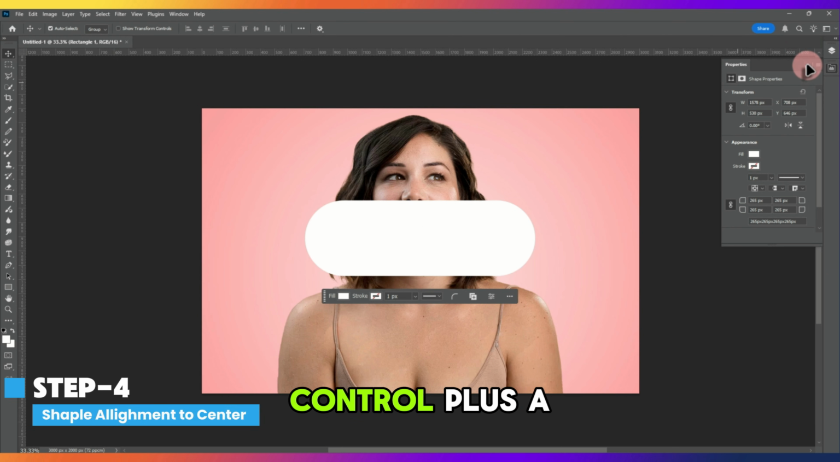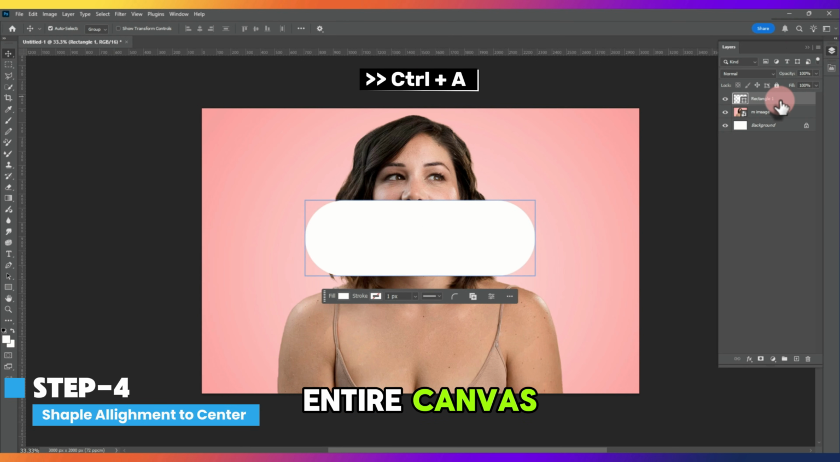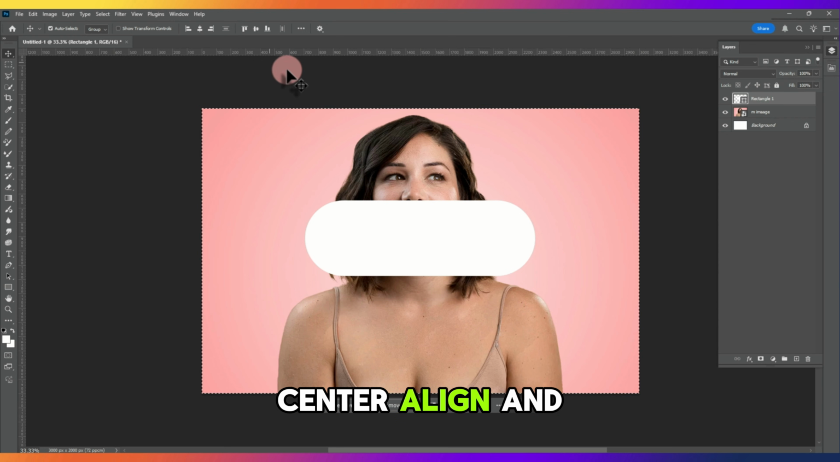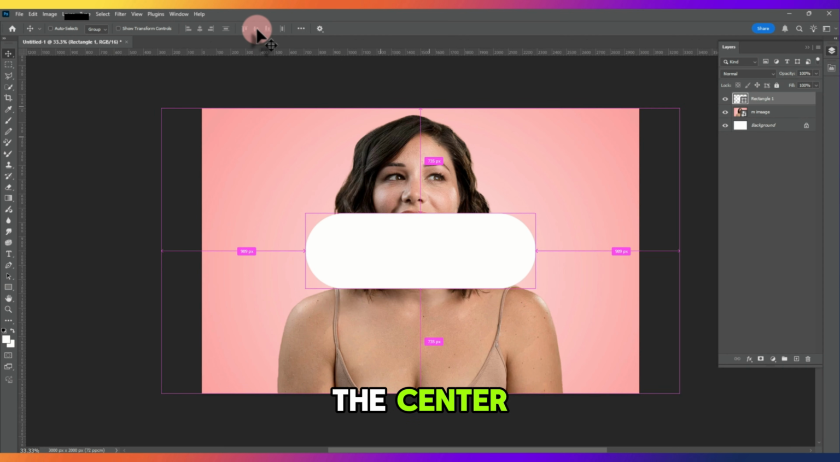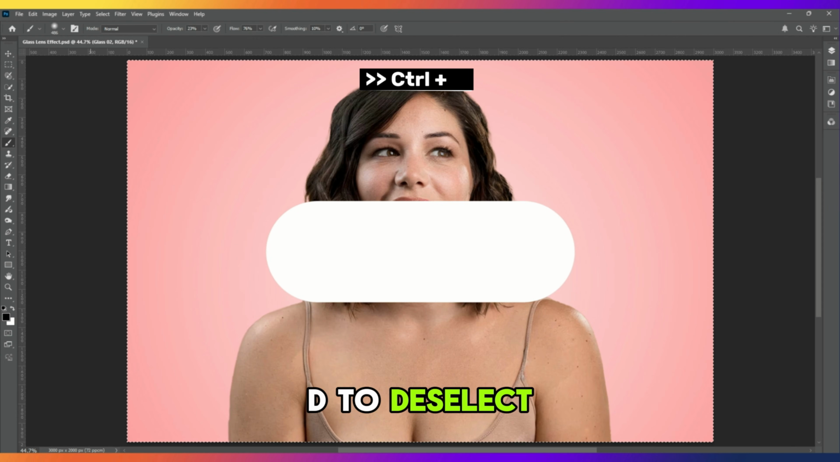Step 4. Press Ctrl+A to select the entire canvas. Then click the horizontal center align and vertical center align buttons. This places the shape perfectly in the center. Press Ctrl+D to deselect. Now comes the exciting part.